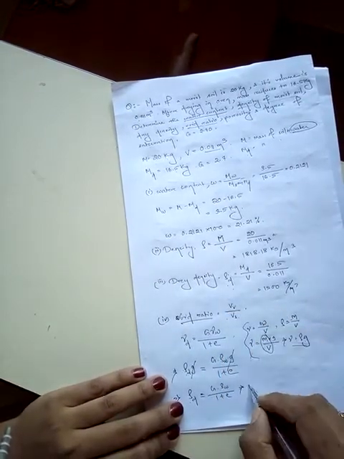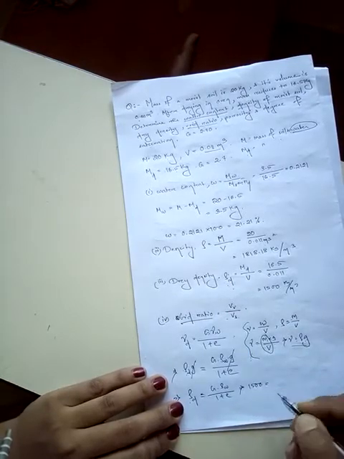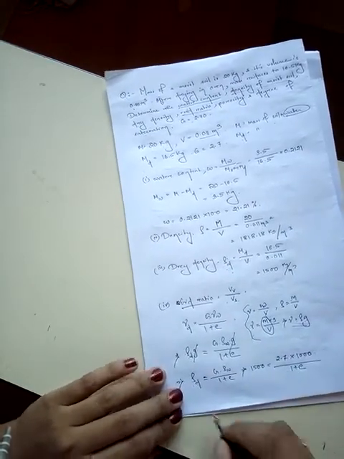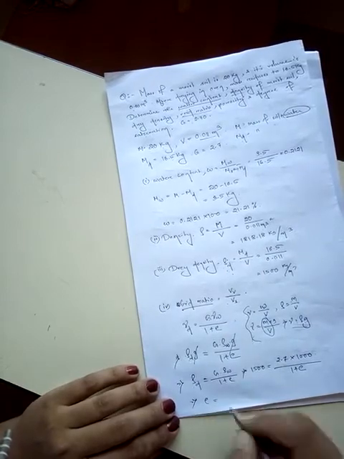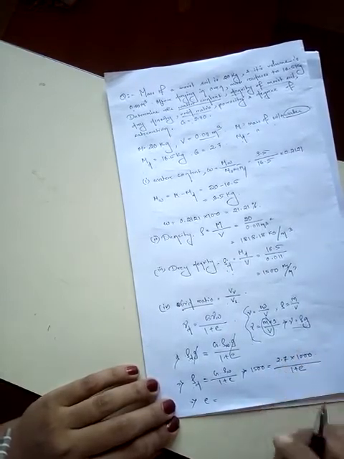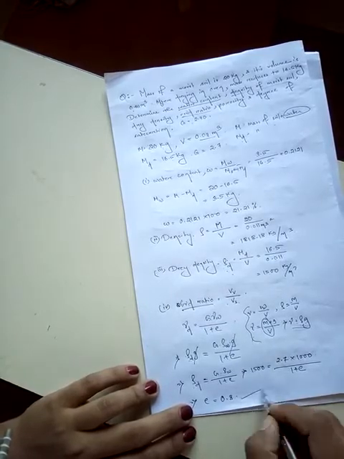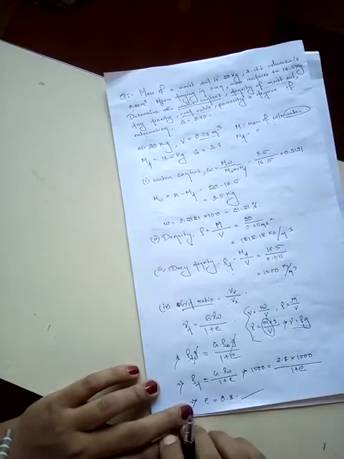Rho d is equal to 1500, equal to capital G, which is also given in the question, 2.7, into rho w, which has a value of 1000, divided by 1 plus e. So by simplifying this calculation, I have found e as 0.8. This is my answer for void ratio.